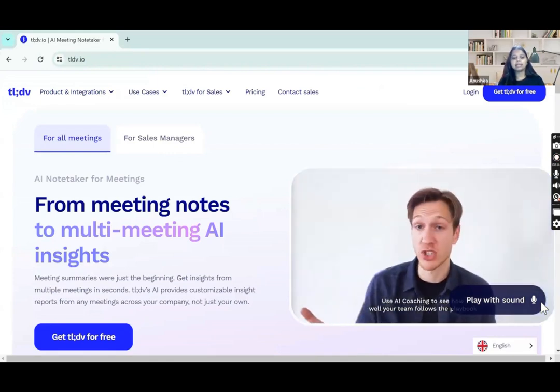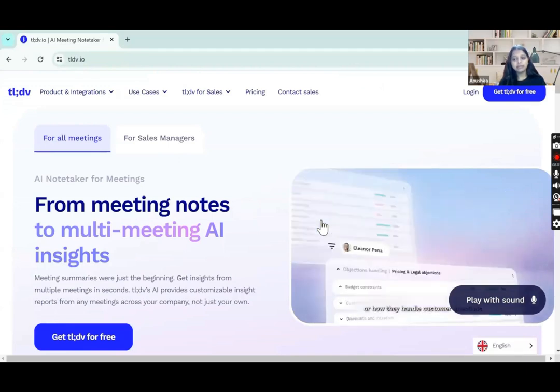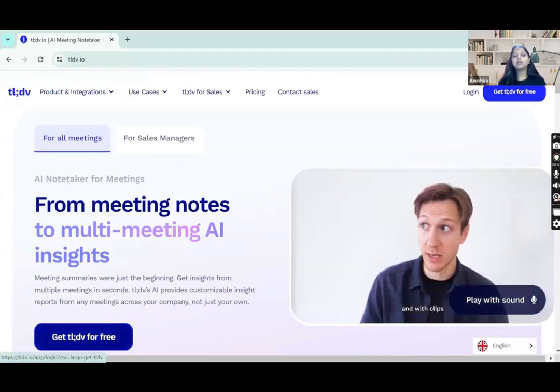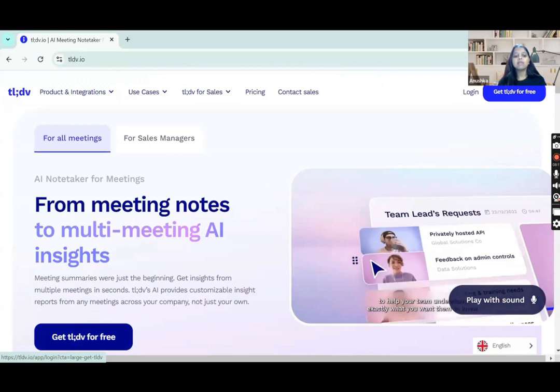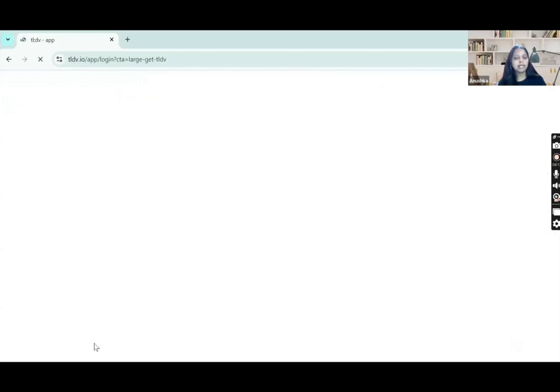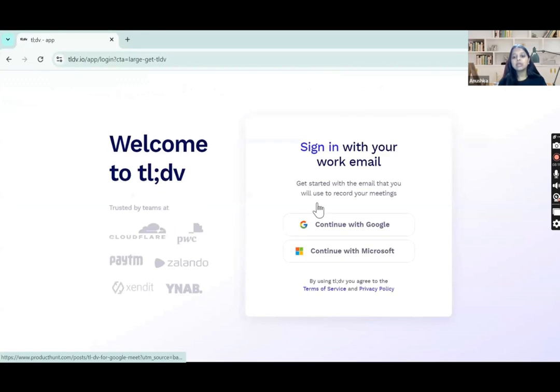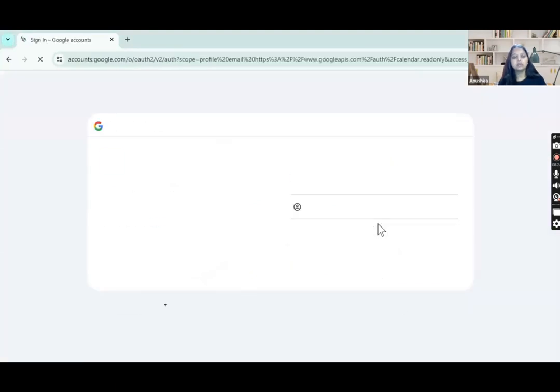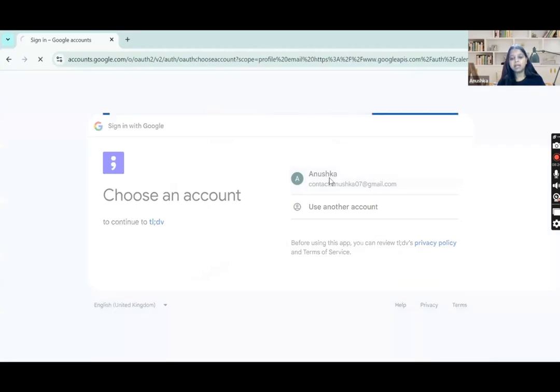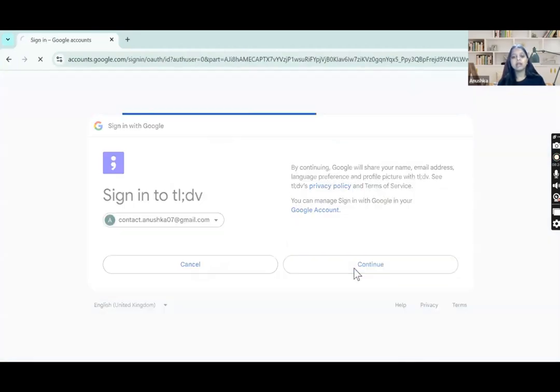Yes, great. So, to get started with TLDV, you just have to click here to get TLDV for free. Once you click on this, it's a freemium tool, guys. It will ask you to continue with the work email, continue with Google, or continue with Microsoft. I will be continuing with Google. I'll click on continue with Google, and I'll click my Gmail account here. Then I'll click on continue.